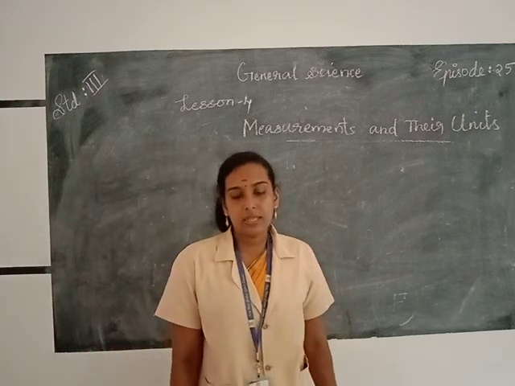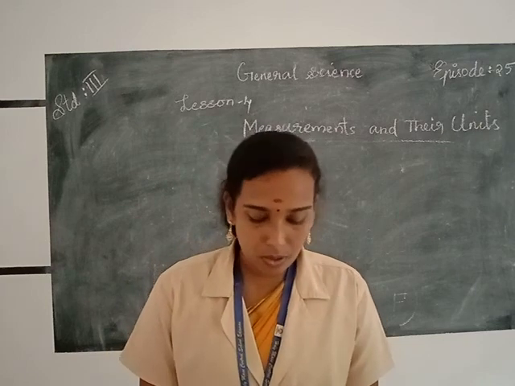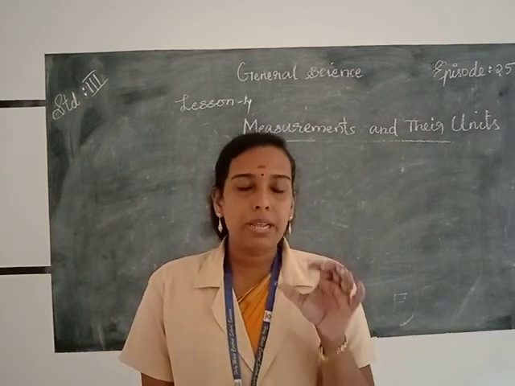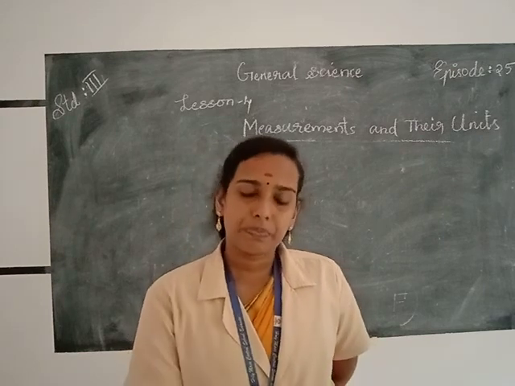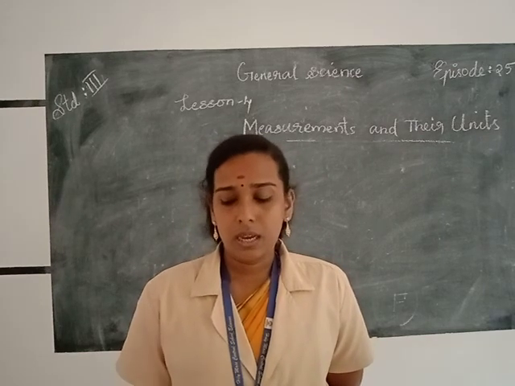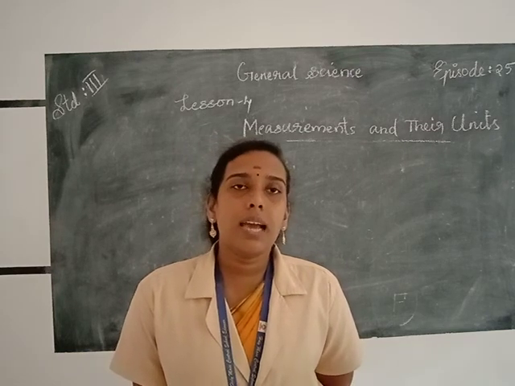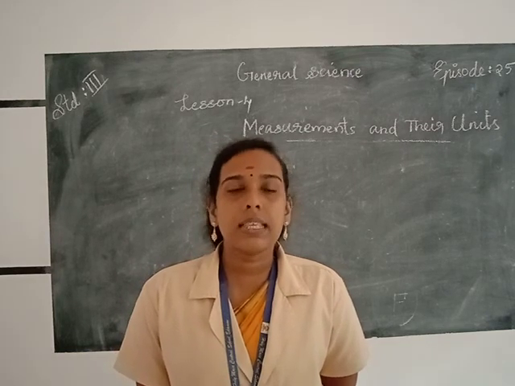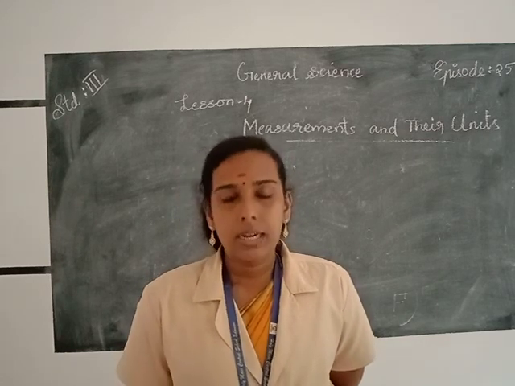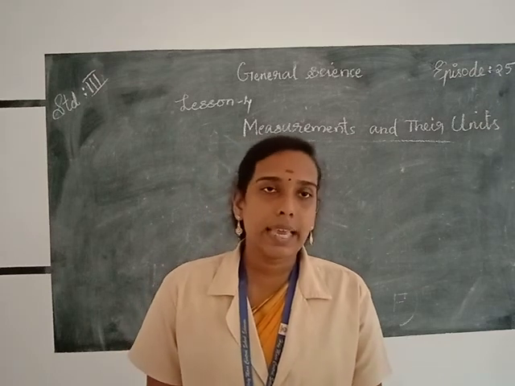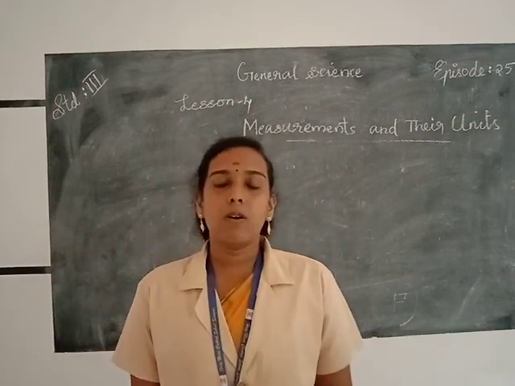Then measuring capacity. Capacity is the amount of liquid a container can hold, or the amount of a liquid present in an object is called its capacity. Okay. Then we can measure capacity by using the units liter and milliliter, and the standard unit of capacity is liter. Then time, and the standard unit of time is second. Time is used to tell a precious moment or period or interval.